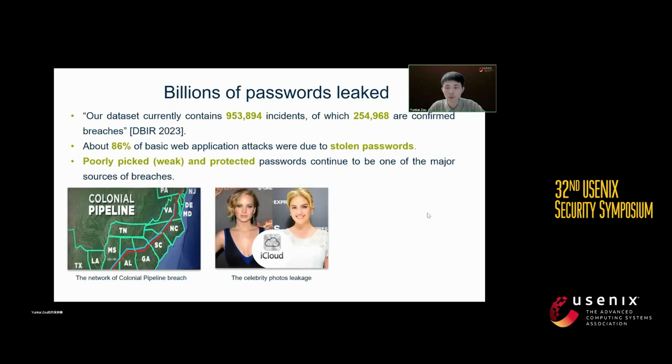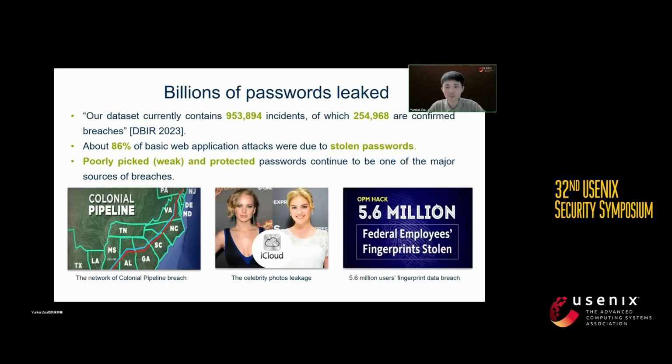In September 2014, a bug in Find My iPhone allowed attackers to guess weak passwords and leak celebrity photos. In September 2015, hackers exploited leaked passwords to gain unauthorized access to the department's system and obtain the fingerprint data of 5.6 million users.